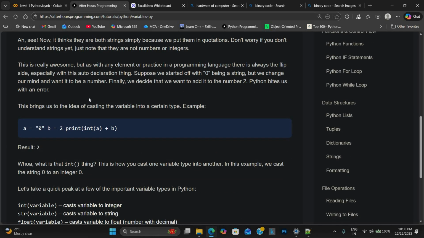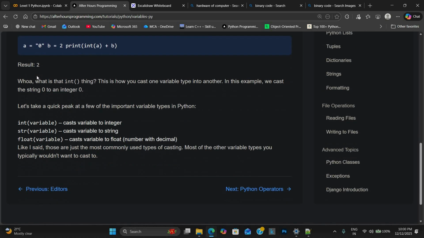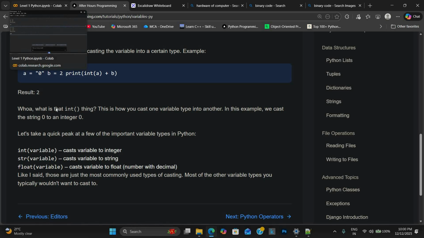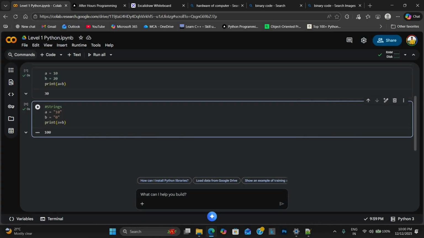So this is another great example. Here we are learning type conversion, like converting. In this case, we try to take the previous example.